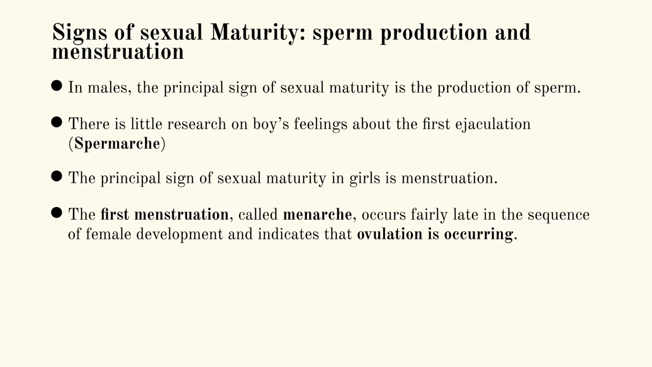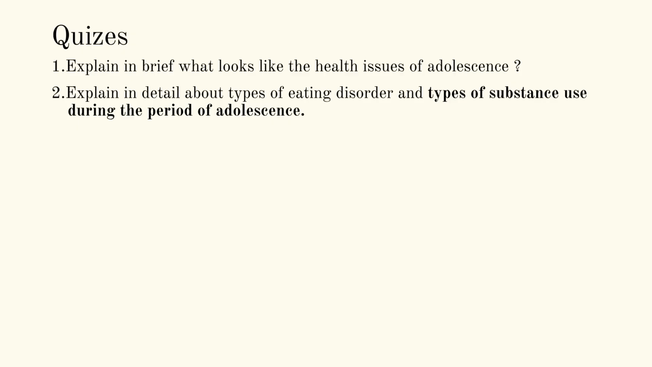The principal sign of sexual maturity in males is sperm production, while in girls, it is the first menstruation, called menarche, which occurs relatively late in female development. We conclude with some questions for reflection, explain the health issues of adolescence, and detail the types of eating disorders and substance use during this period.